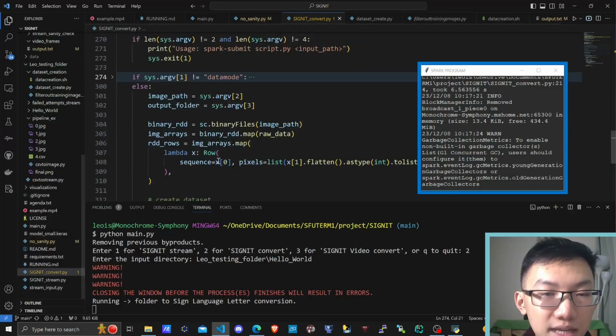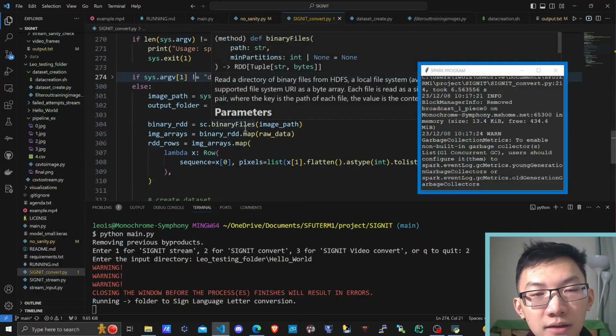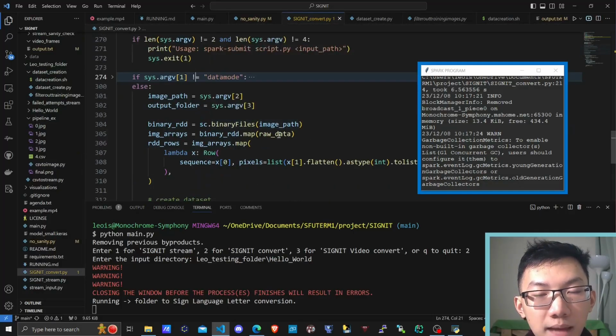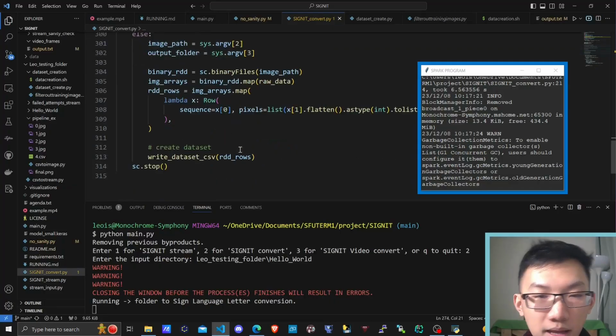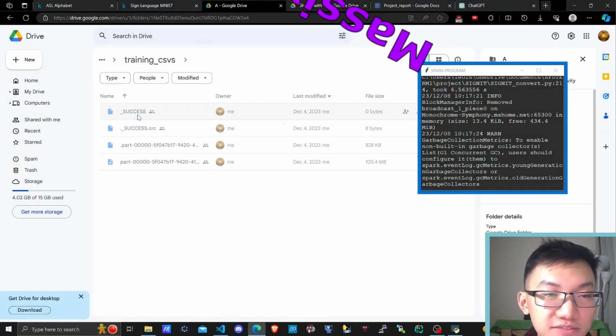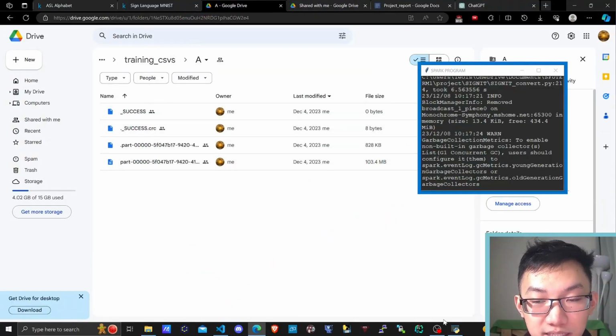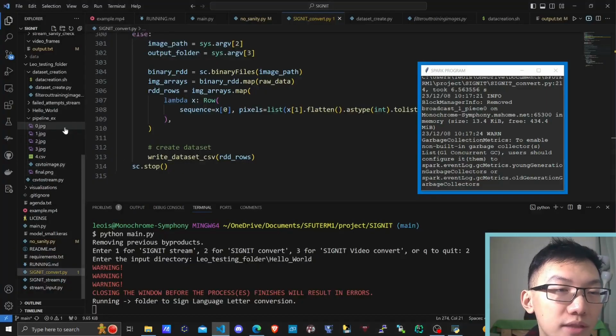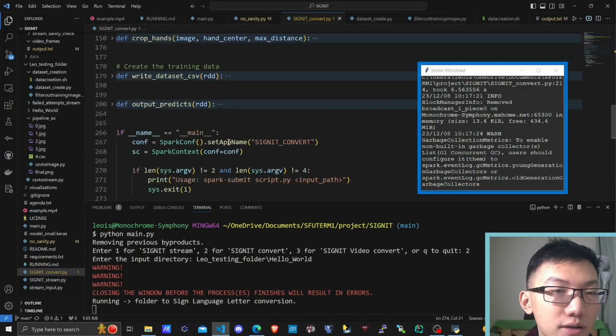SIGNIT convert in data mode takes in the files as binary files into an RDD, maps them so they're the correct size, maps them again so they're the correct format, and writes them to CSV. And after that, we ended up with folders and folders of CSV, each of them 100 megabytes for every single letter. Massive, I know. Anyway, let's go over the pipeline, which is also in SIGNIT convert.